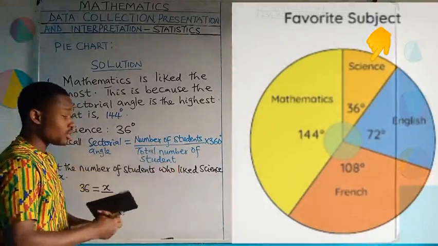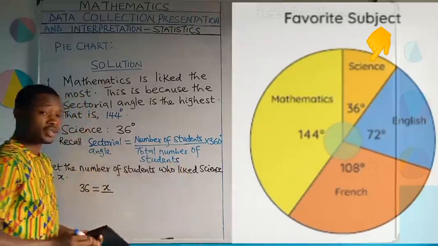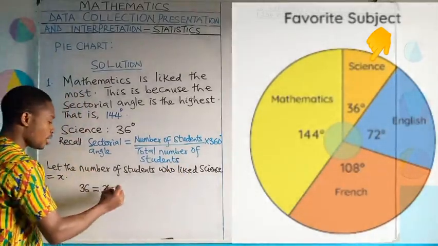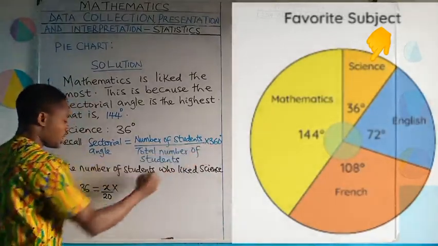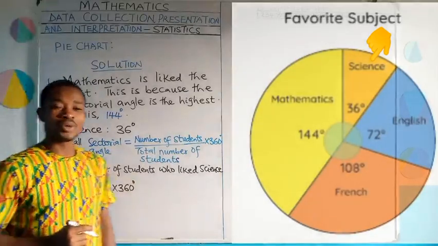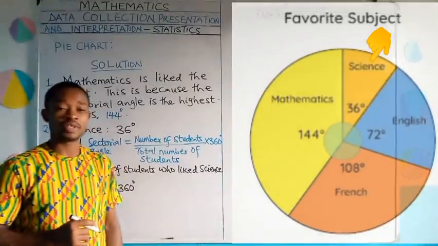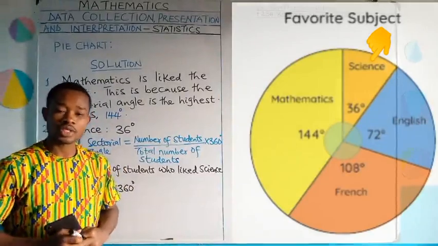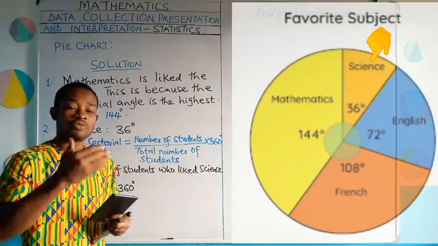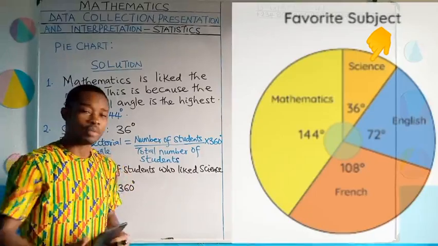And the total number of students, we know that there are 20 students. That's what question number 2 said. 20. Then we are going to multiply it by 360 degrees. Do you see the reason why? What you learned from quantitative reasoning is very important: how to substitute values into a formula.